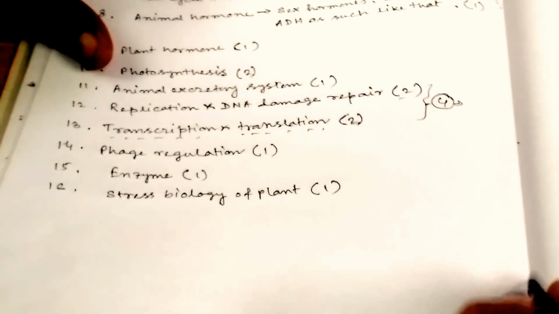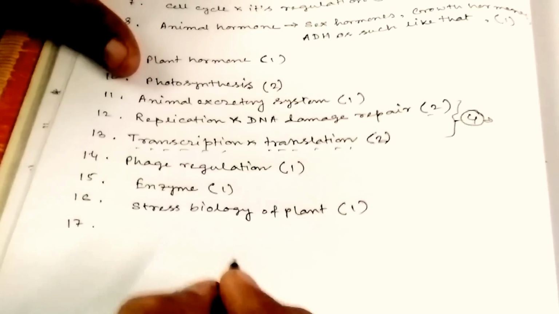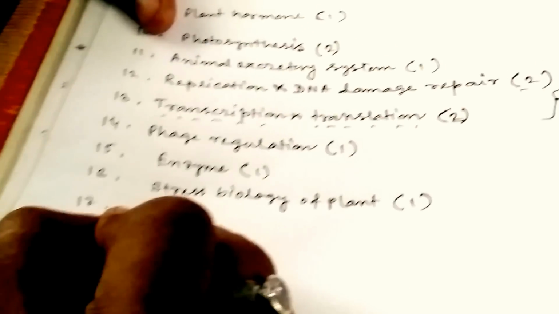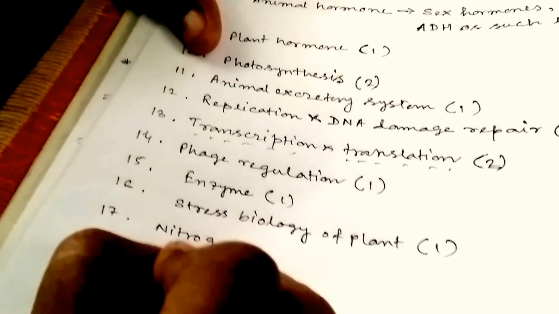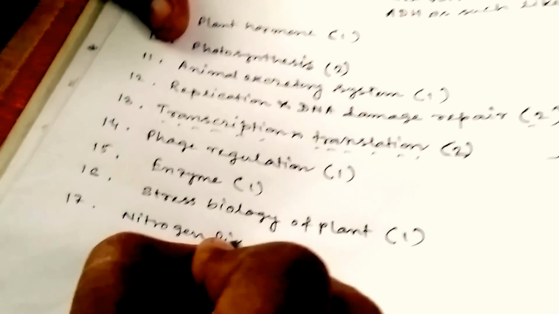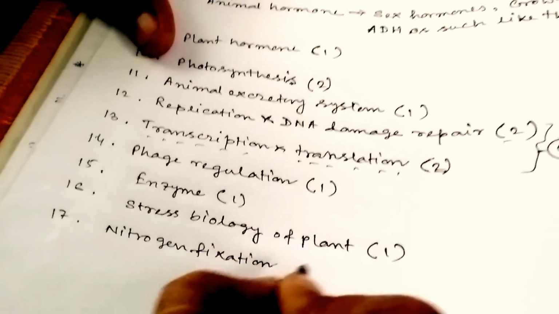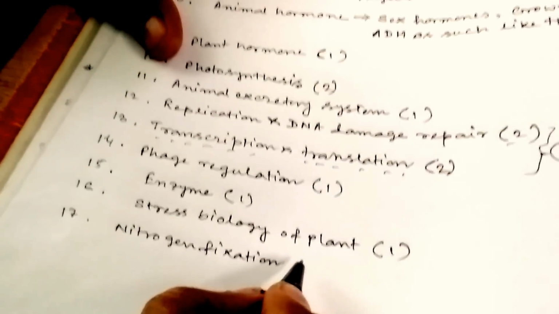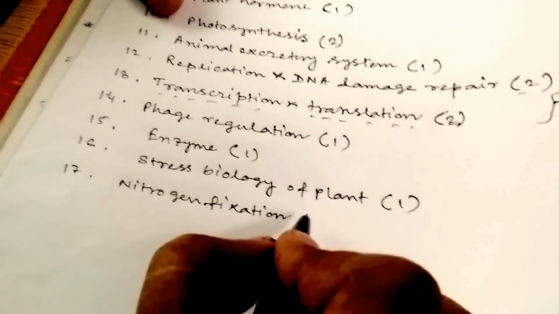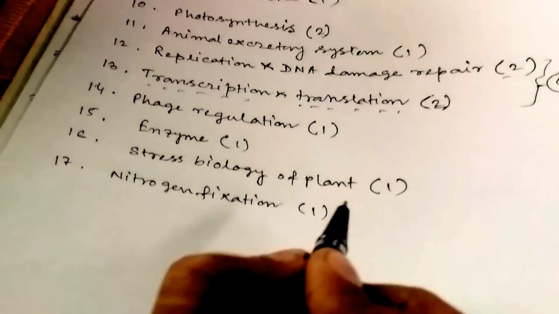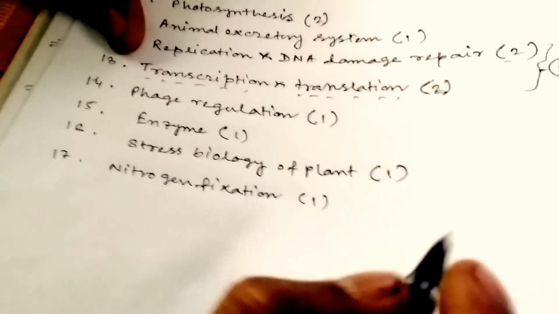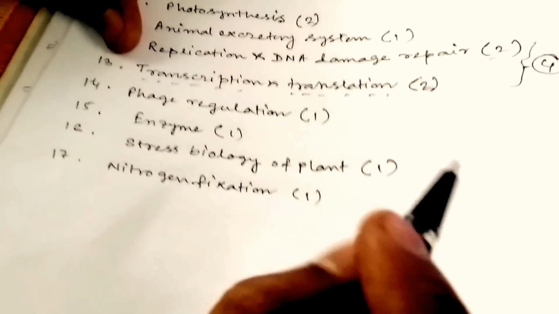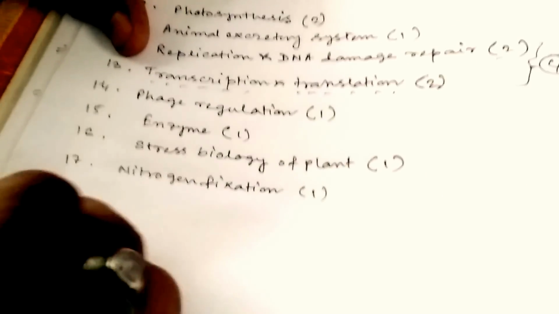Okay, so come to the point 17. Nitrogen fixation. Nitrogen fixation is one type of important topic, and you can get one question from here for group C. So you have to prepare for that, and come to the point 18.